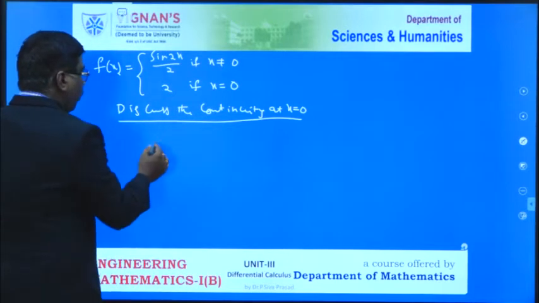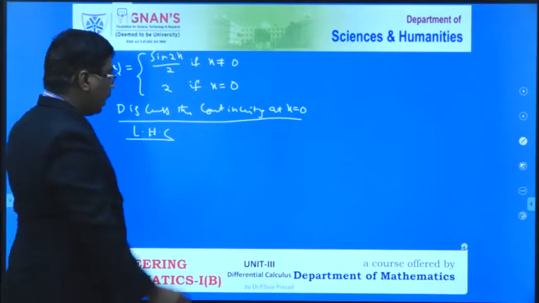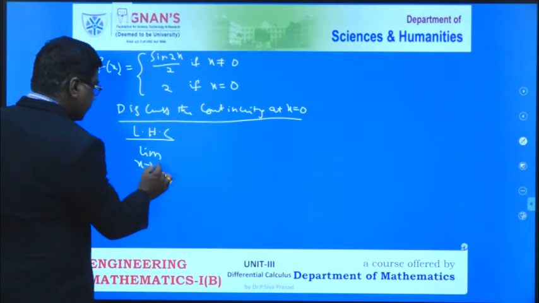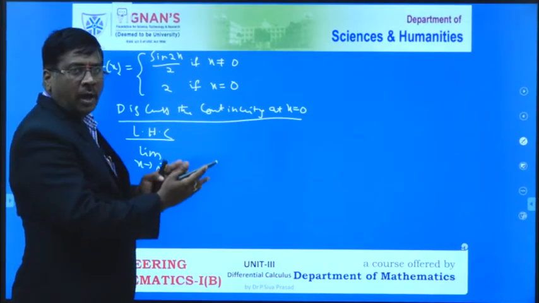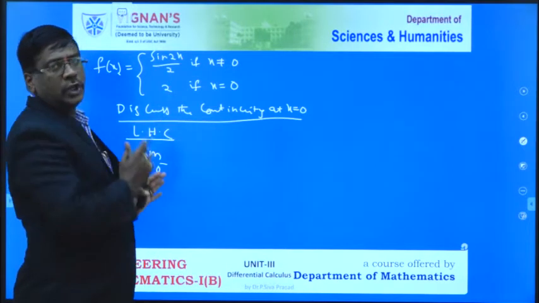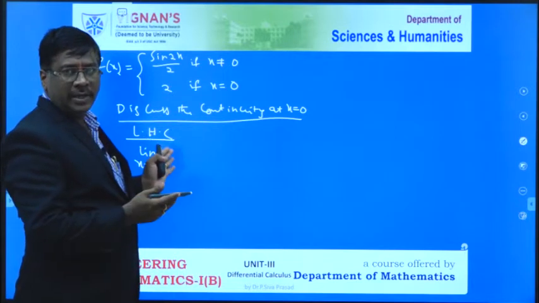Therefore, the left hand continuity is limit of x tends to 0 minus. 0 minus means the values that are less than 0. What elements exist less than 0? That is all the negative terms.